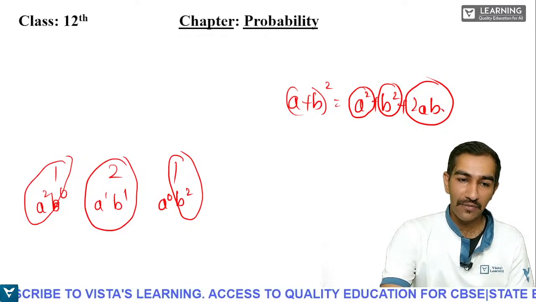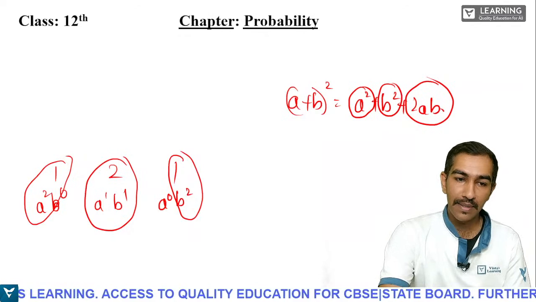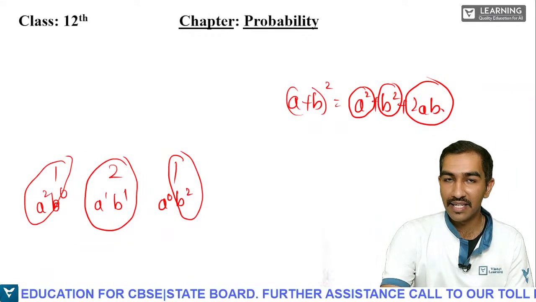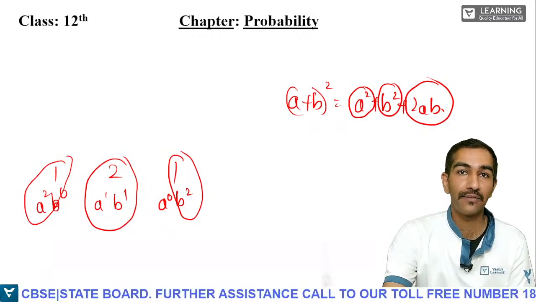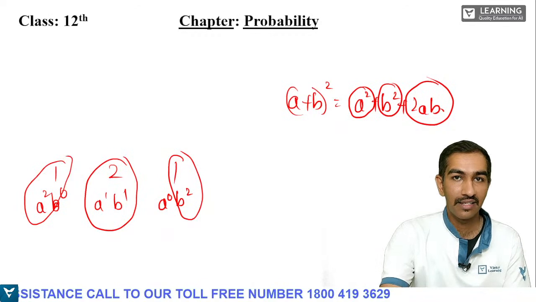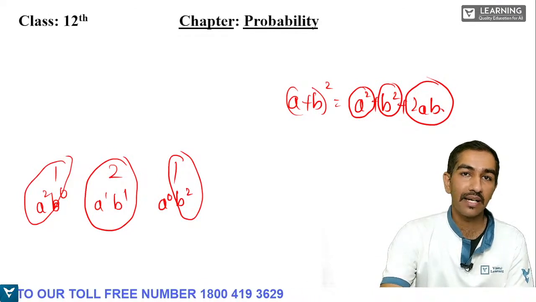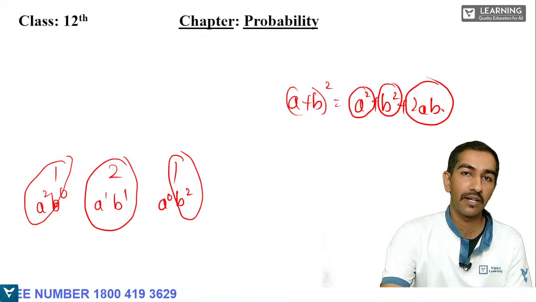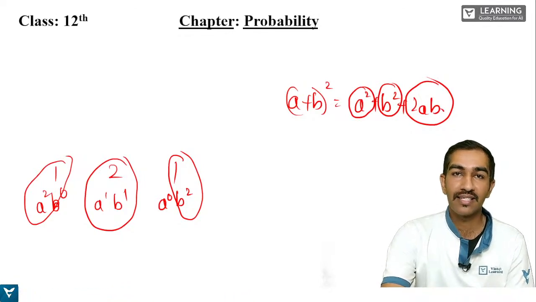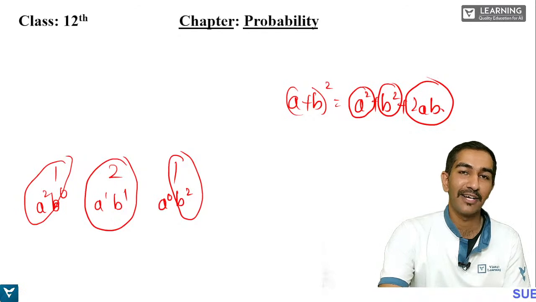If not, just go back, watch the video once again, you will definitely get it. Alright, so apart from this, Pascal's Triangle Law, we'll come back to that. It is used in two different ways. One, in detecting the sample space of n number of coins. Any number of coins you can find out the sample space without any mistake. And even the algebraic expansions like a plus b whole to the power of 6, a plus b whole to the power of 10, all those things can be written with the help of Pascal's Triangle Law.